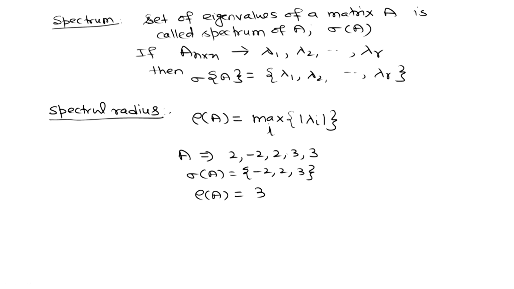If it has entries like -3 and -3, then the spectrum is -2, 2 and -3, but the spectral radius will remain 3, because we are taking the absolute value. So this is all about the definitions of spectrum and spectral radius, because we will use these two terms quite frequently in this lecture.